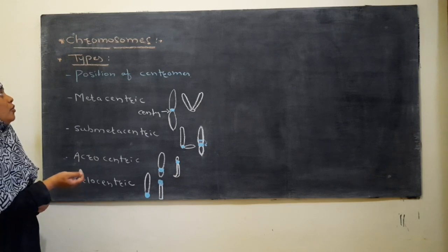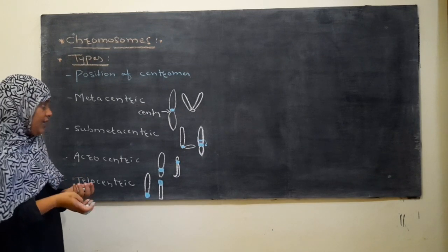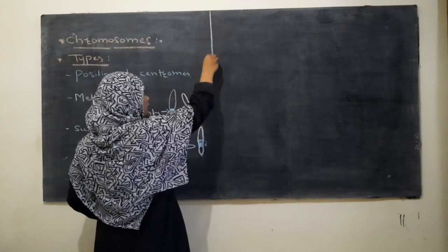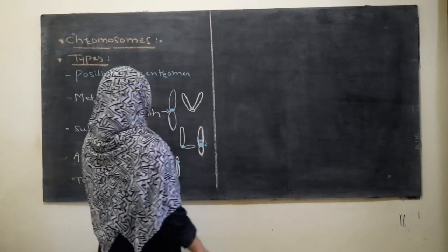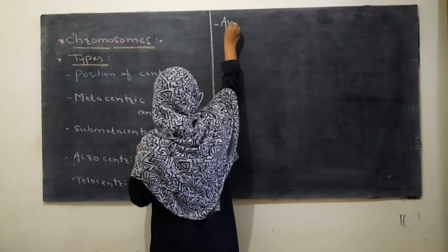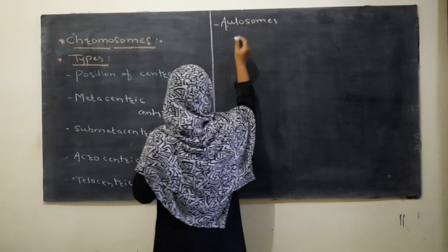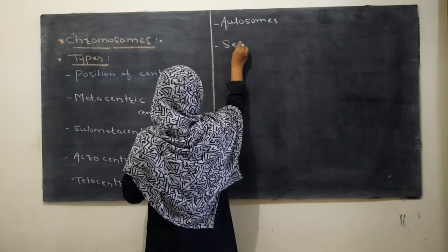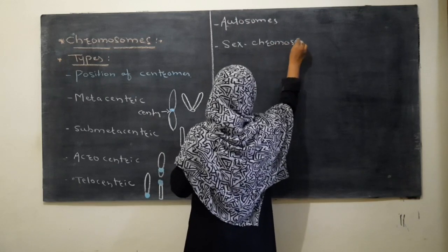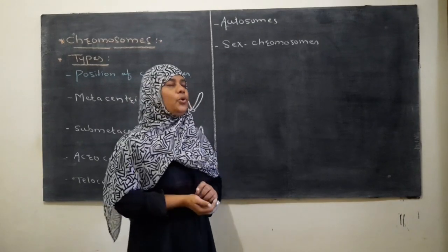Now, the chromosomes are further classified on the basis of function, what they express, what they describe. So on the basis of their expression, these chromosomes may be autosomes and sex chromosomes.